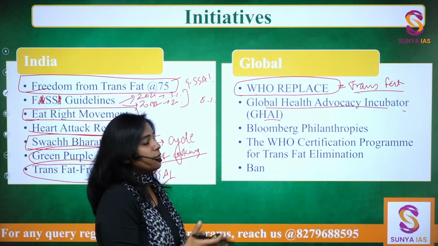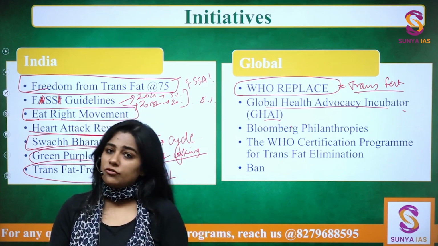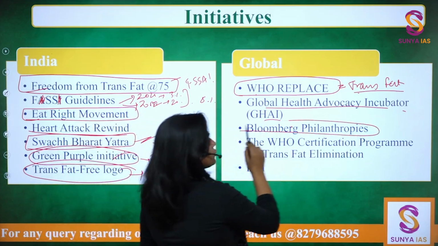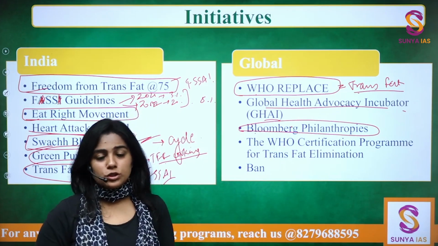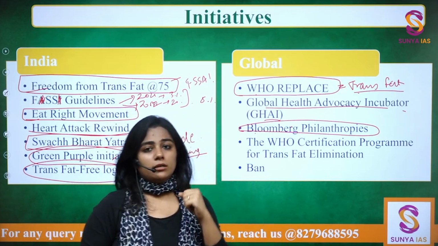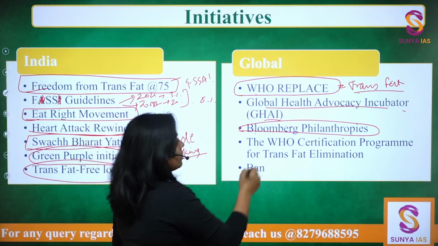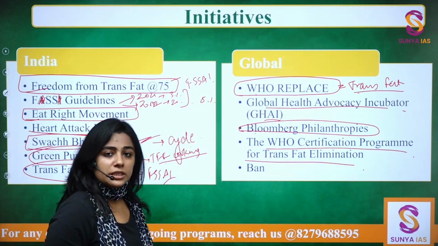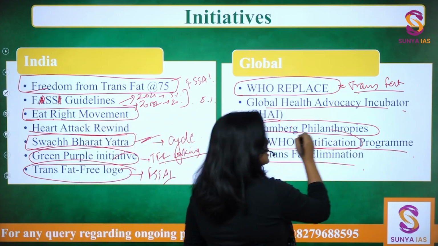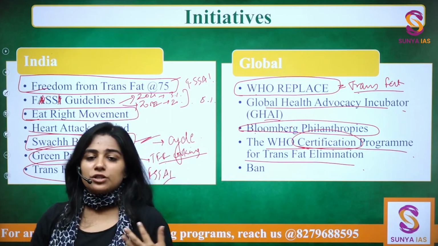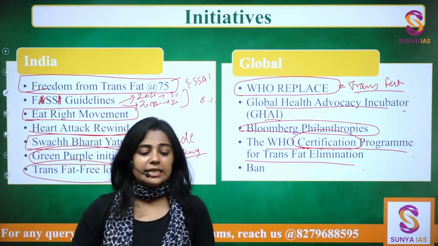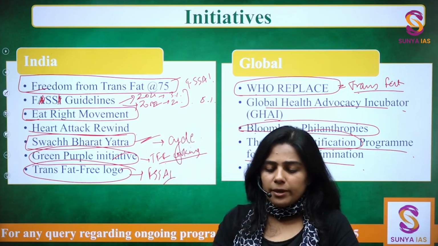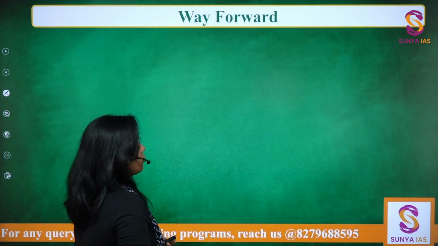So Global Health Advocacy Incubator tries to achieve all of that. Then Bloomberg Philanthropies, it is a private initiative which is trying to maintain and encourage a healthy lifestyle. WHO certification program for trans fat elimination. The name itself says it is a certification program so that trans fats can be clearly certified that this product is trans fat heavy and this is not. Okay, that is there. And overall ban.